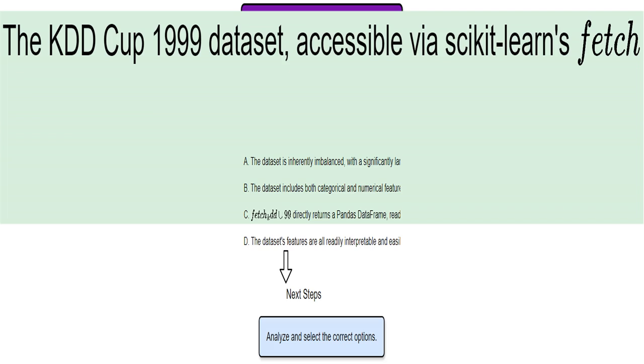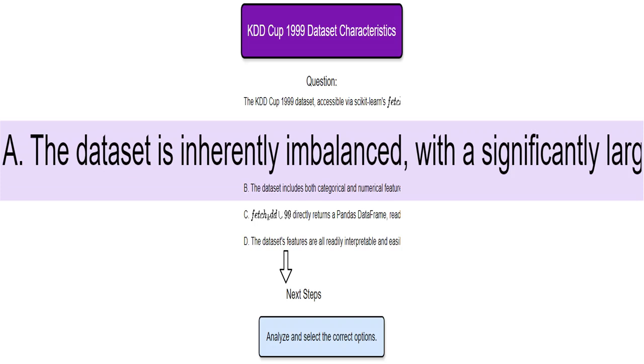Let's figure it out. This statement is about the output format. Pandas data frames are a convenient way to work with data. But does fetch_kddcup99 directly give us that? Or do we need to do some extra steps? This is a key thing to check.